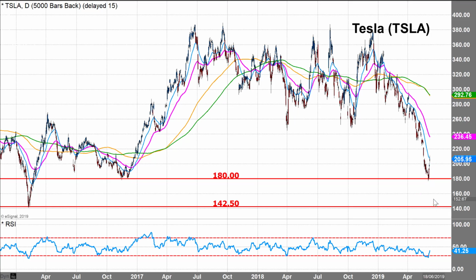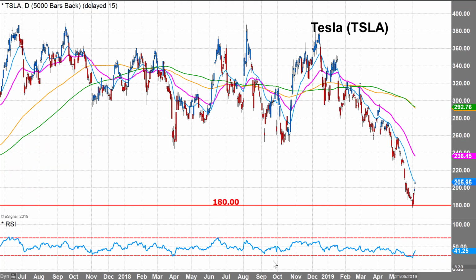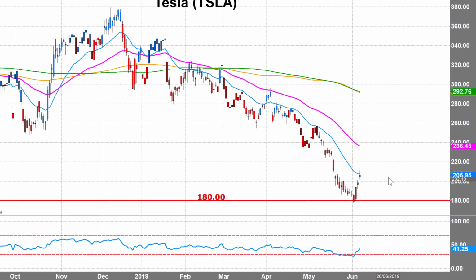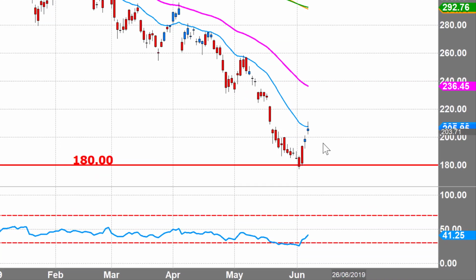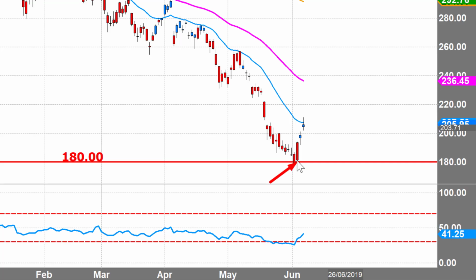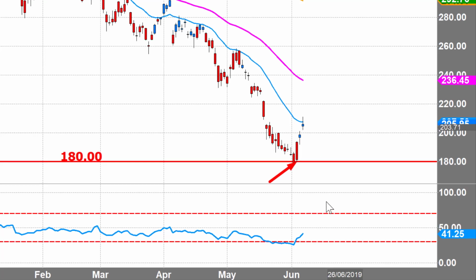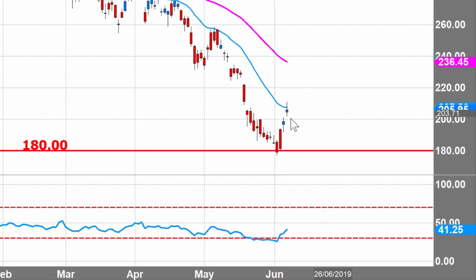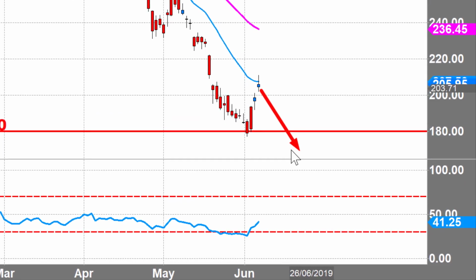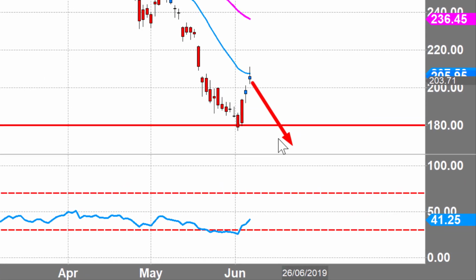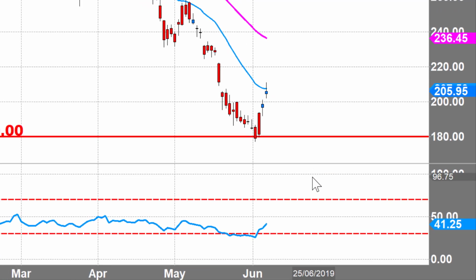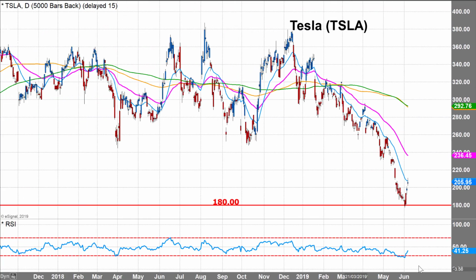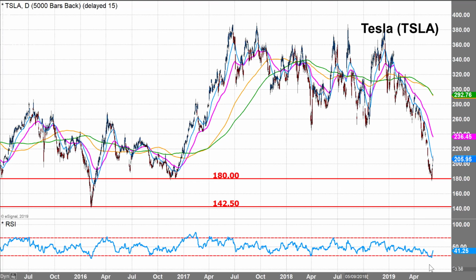Now, bottom line is this: as long as Tesla can remain above 180, so as long as the bulls or the buyers can protect this 180 level, then it's unlikely that we can fall down to 142. However, if Tesla breaks 180, so we'll have to keep an eye on this. If Tesla breaks that 180 level, which looks a bit unlikely at present, then we have to be very careful, because there is a risk that we could fall further down to the 142 support level, as you can see there on that chart.